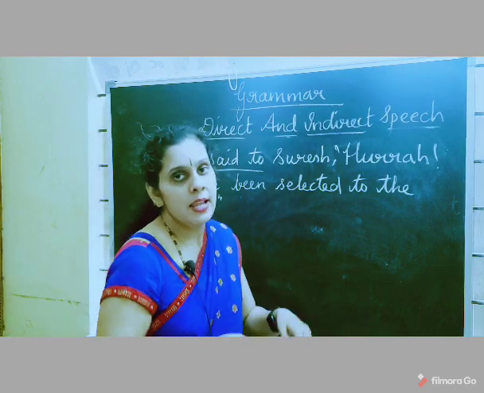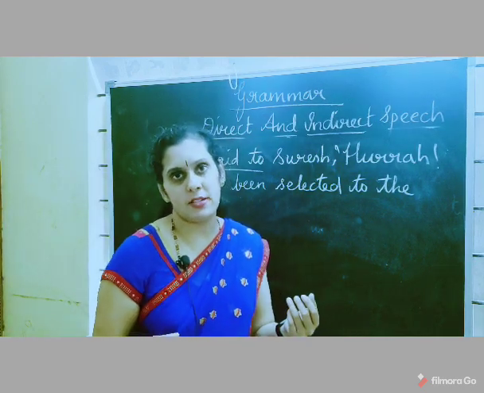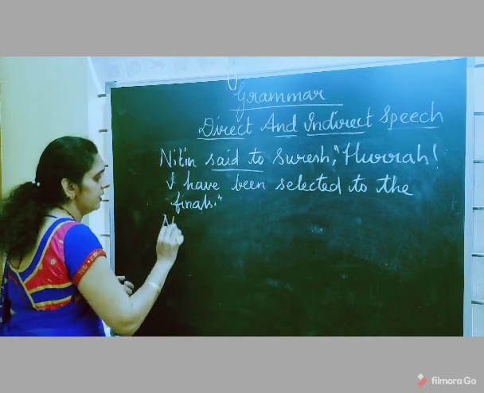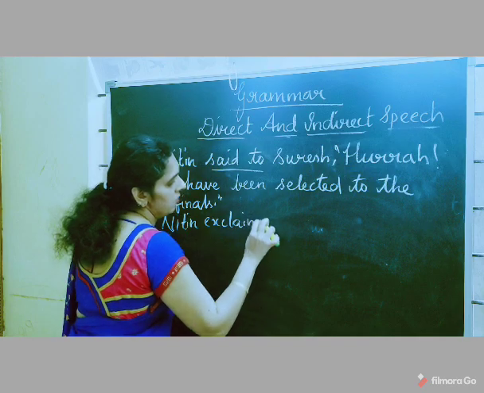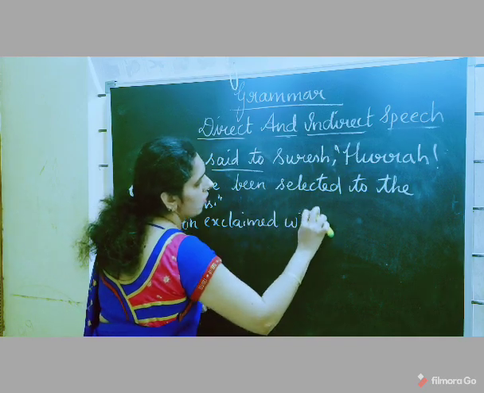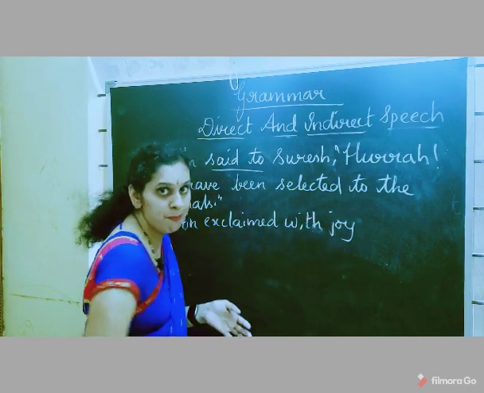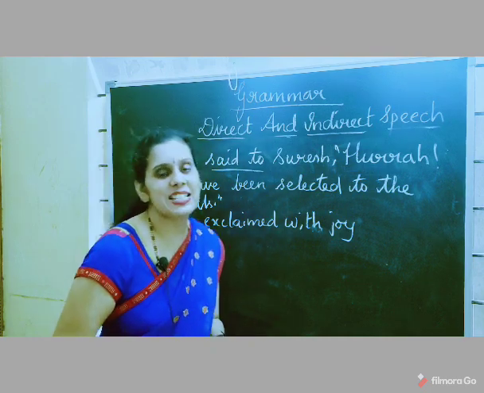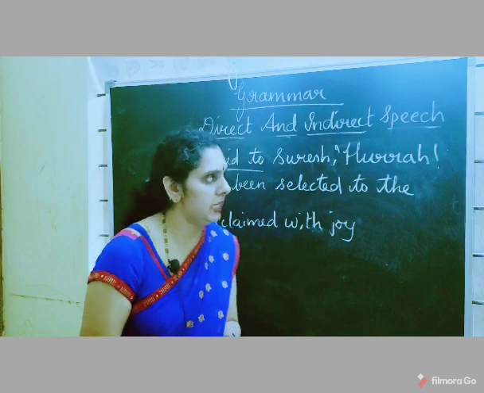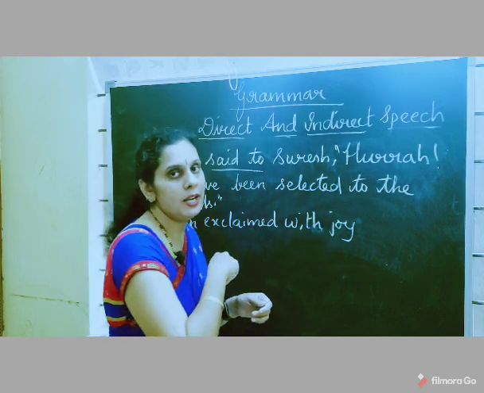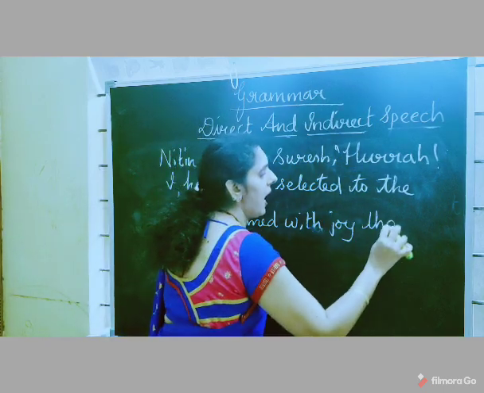"Hooray, I have been selected to the finals." Hooray shows what? Extreme happiness. So what will you write here, see? "Nitin exclaimed with joy", or you can write "with happiness", or you can write "exclaimed happily", okay, or you can write "exclaimed joyfully", and you join the reporting part and the reported part with the conjunction "that".